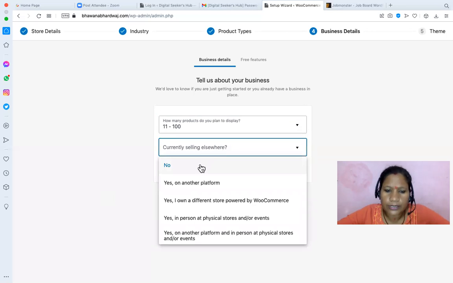And currently, are you selling somewhere? Yes, on other platform. Yes, on a different store powered by WooCommerce. Yes, in person in a physical store. Yes, on another platform. What do you want to select?